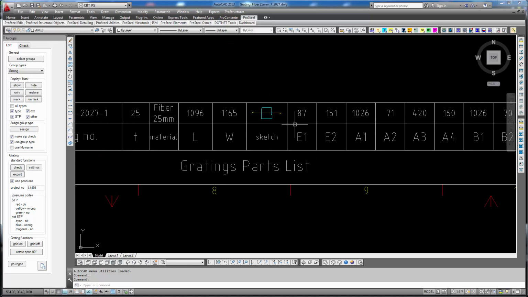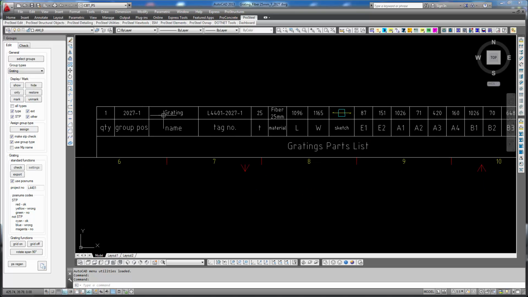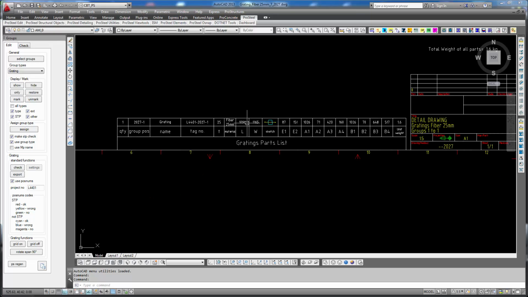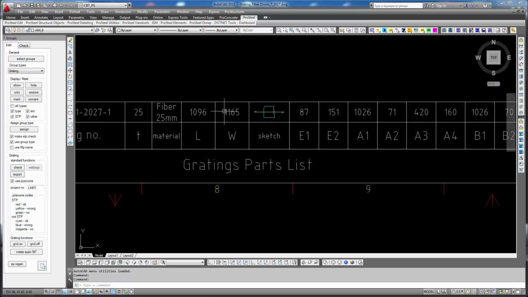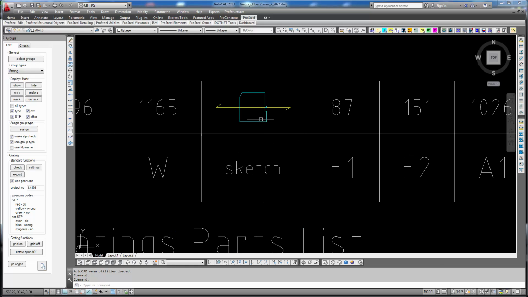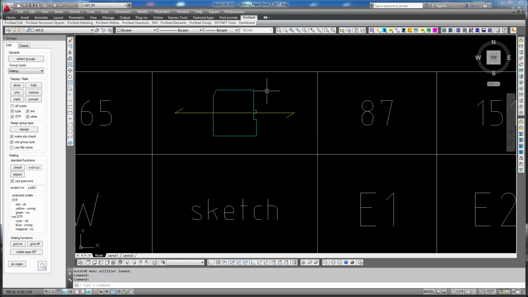And we see that we have all the necessary data in here: the name of the part, position number, the type, fiber 25, the thickness, and we have the geometric data, length, width, and we have a sketch of the part. And that's very important because it tells the people in the shop what the part looks like.